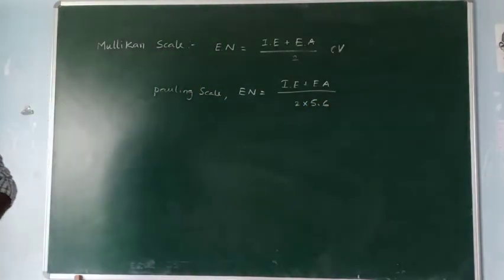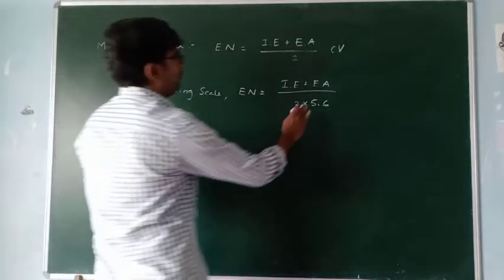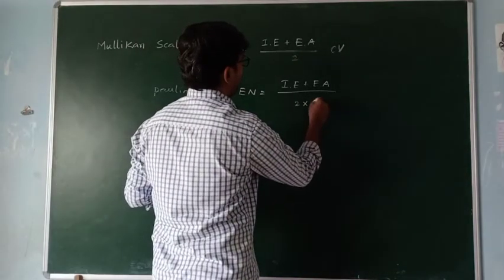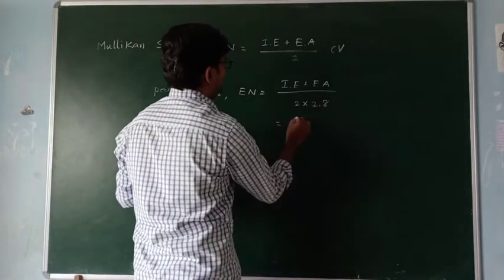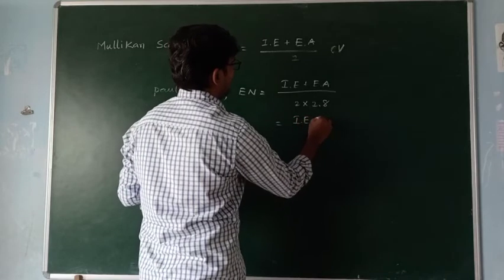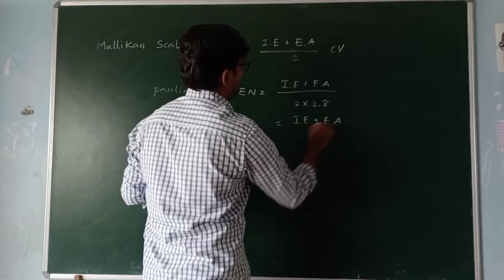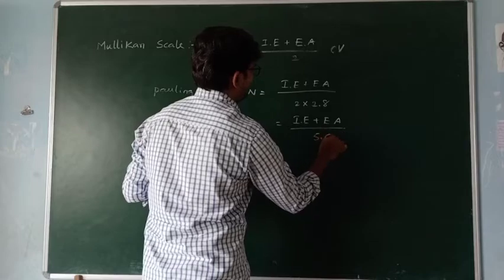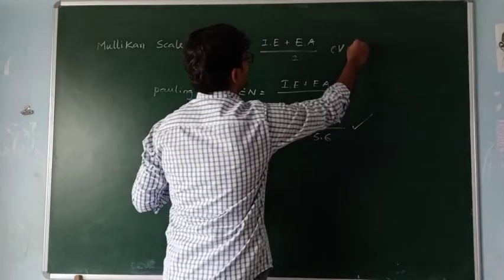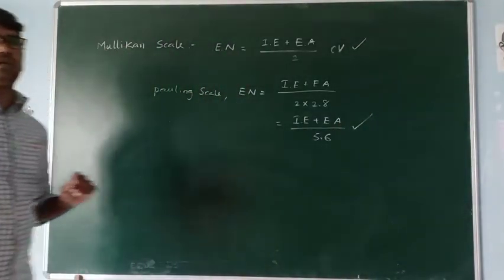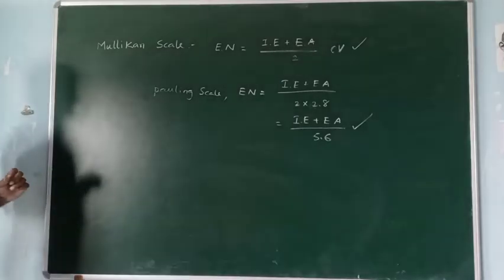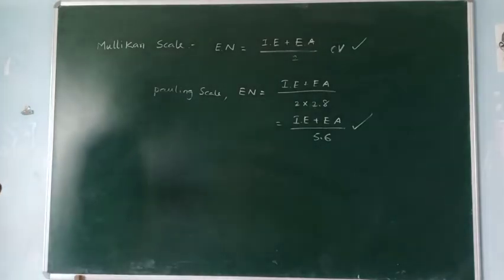Actually, sorry, that is 2.8. So it is IE plus EA by 5.6. These two are important formulas for calculating the electronegativity of the elements.